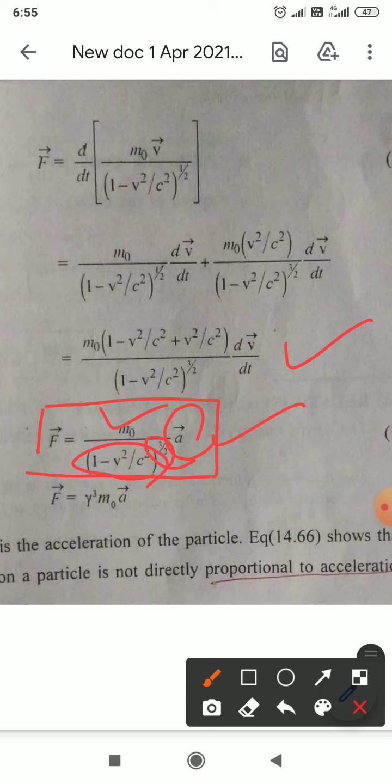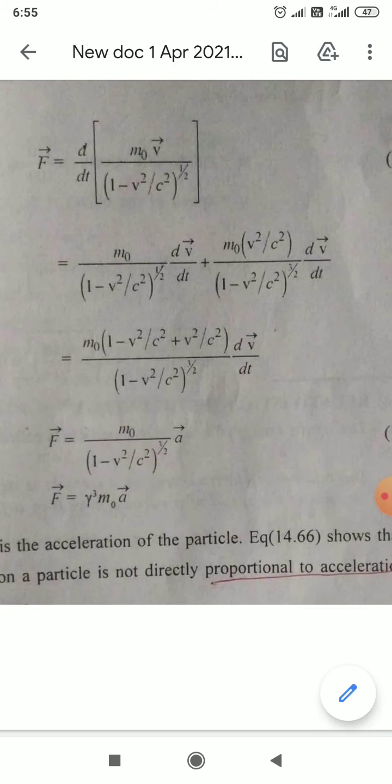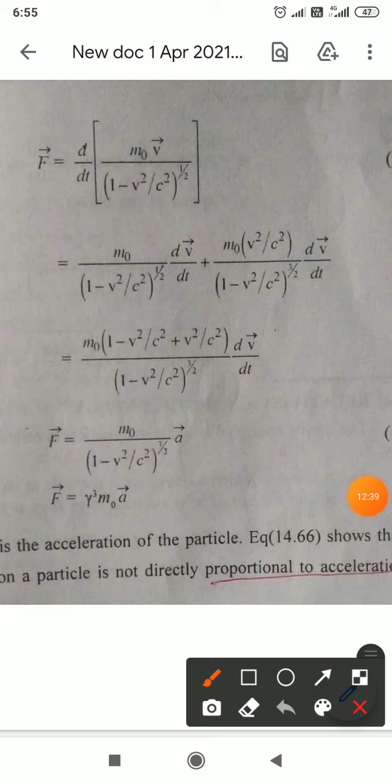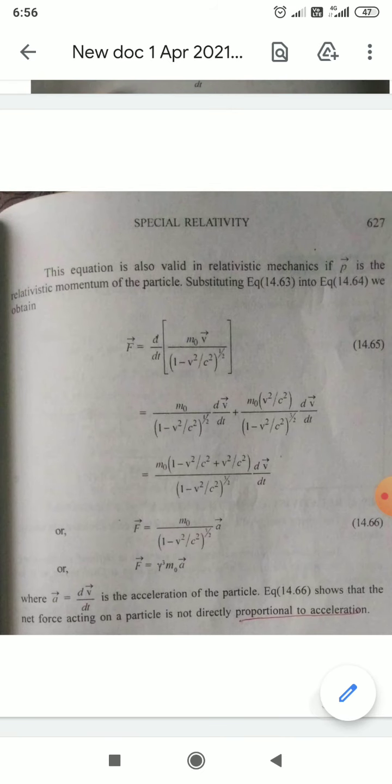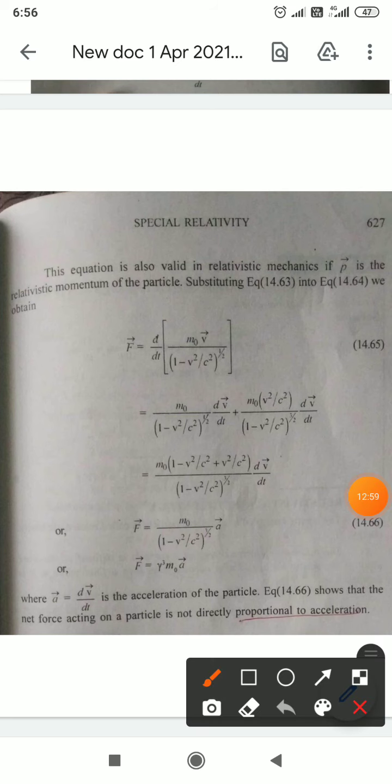But we know that 1 by 1 minus v square by c square to the power 1 by 2 is your gamma. So 1 by 1 minus v square by c square to the power 3 by 2 is nothing but gamma cube, and with m0 and a, force in relativistic mechanics is gamma cube m0 a.